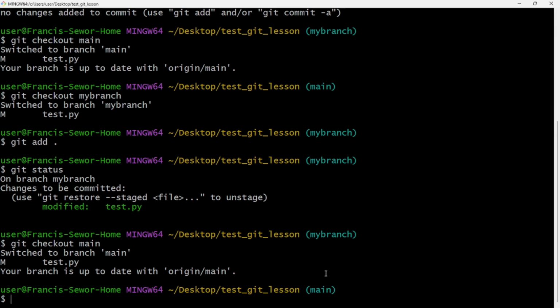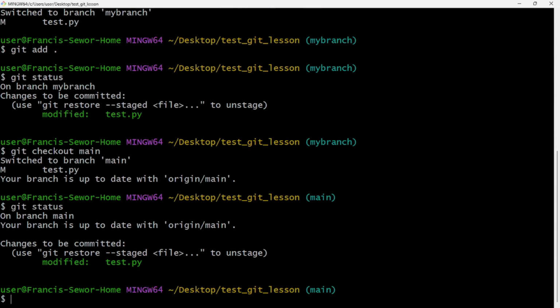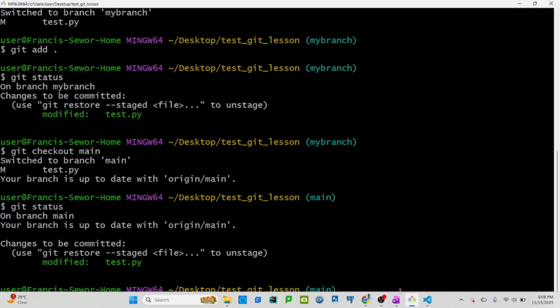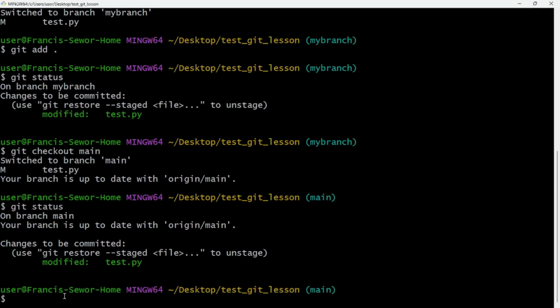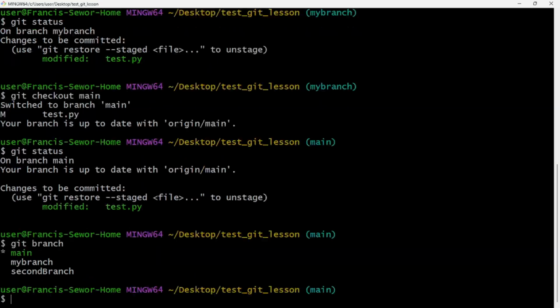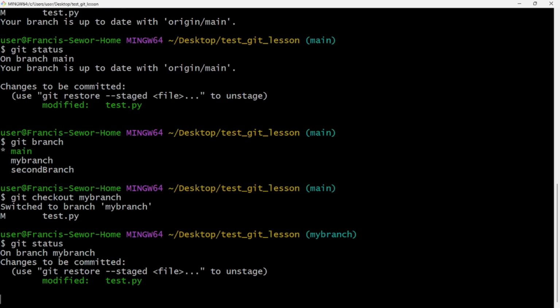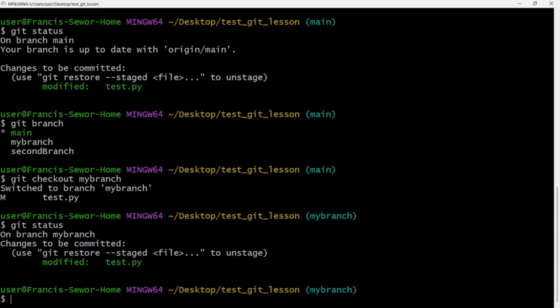That we have this. Let me check this status, modified, something that has not been staged. So we are still on the file. Let's go back to git branch to quickly see which branch we are on. We are on main. Git checkout my branch. Git status, it is still in the staging area. Let me commit it.